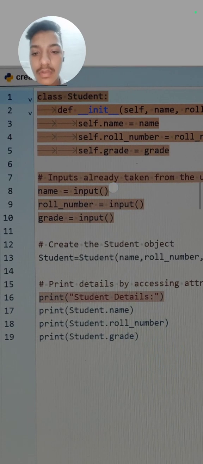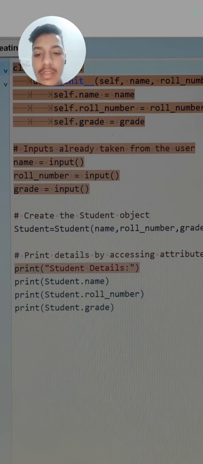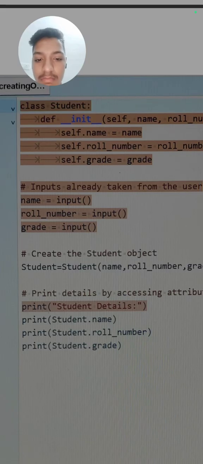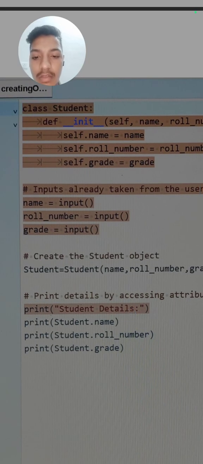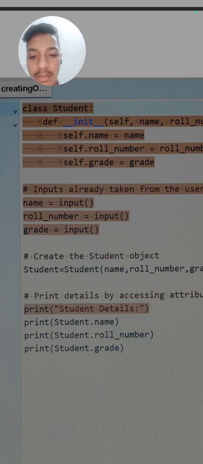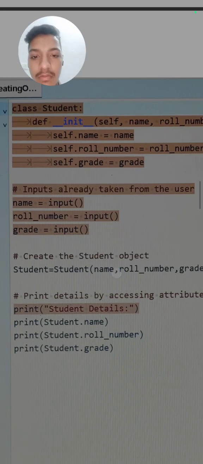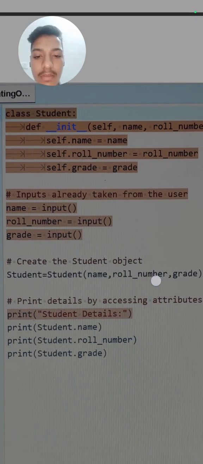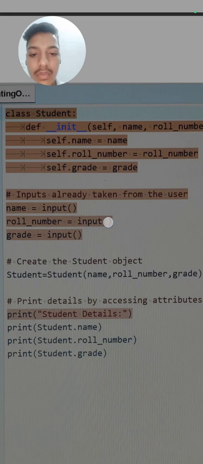Next we have taken input. So how can we create the object? For creating the object, you need to write the object name, then equal to, then the class name. Here the class name is Student, so you write Student, and then in brackets you pass these variables, which hold the values we have taken from the user.